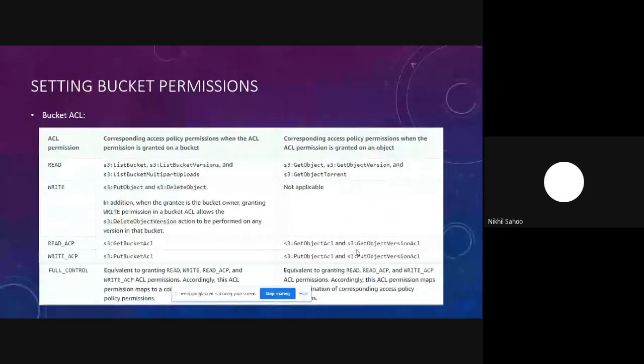Whenever we are applying something like read ACL permission on a particular bucket in the front end, in the back end these three bucket policy permissions are actually being set in the background. Whenever we set read ACL permissions, s3:ListBucket, s3:ListBucketVersions, and s3:ListBucketMultipartUploads permissions would be set in the background. This is the relationship between your ACL permission and your bucket policy permission.